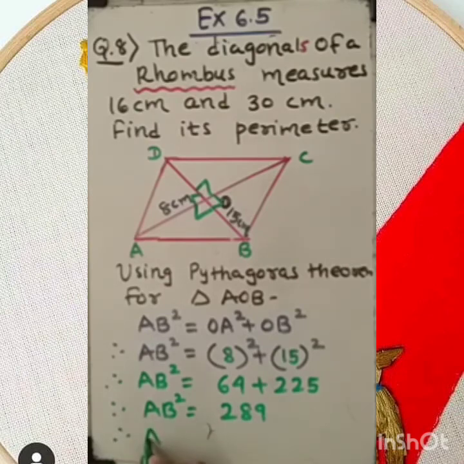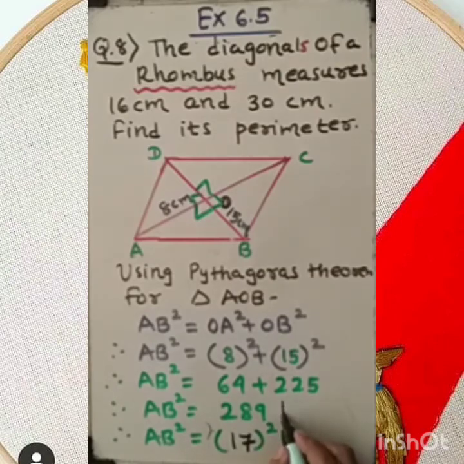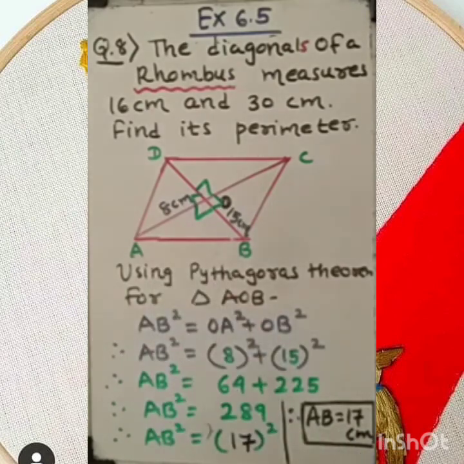And dear student, as I asked you to remember the perfect squares, 289 is a perfect square of 17. Therefore, comparing both sides, square cancels, so the value of AB will be 17 centimeter. So finally we got the value of one of the sides of the rhombus, that is AB, 17 centimeter.